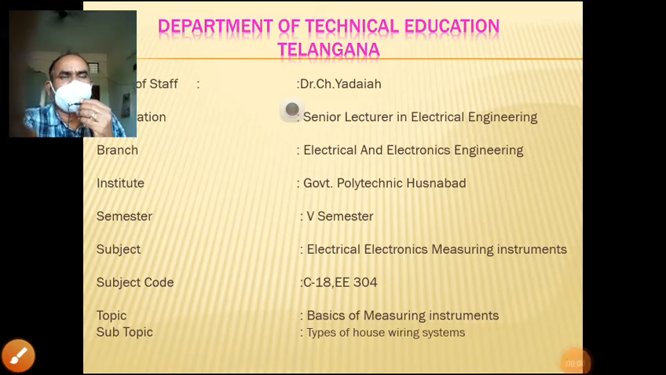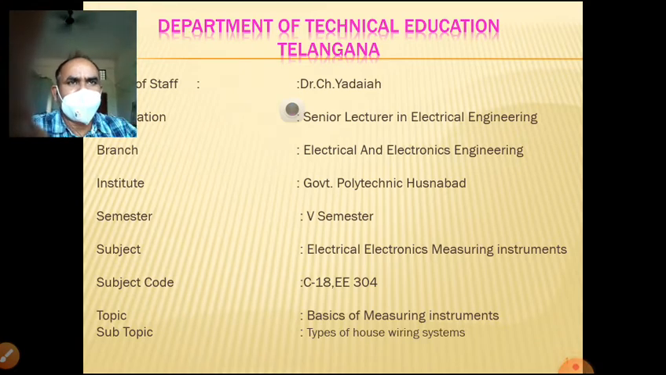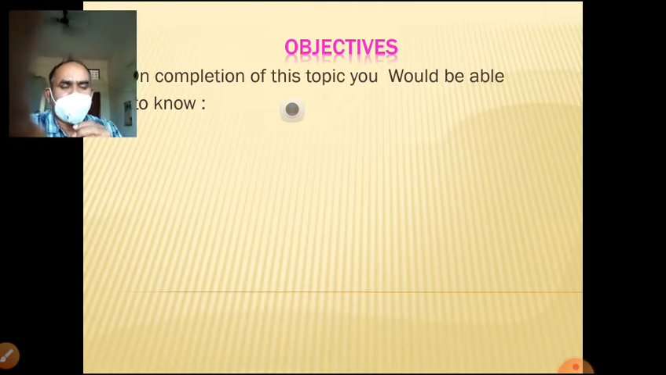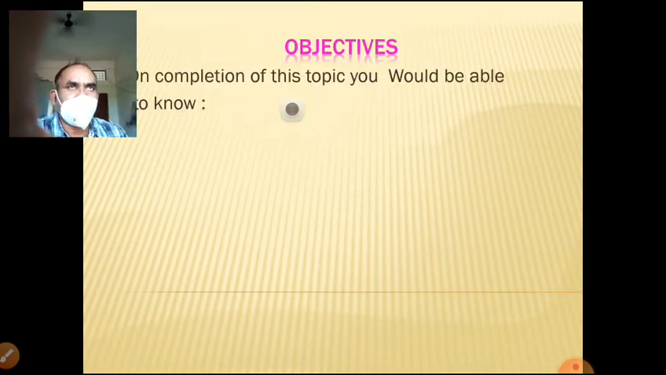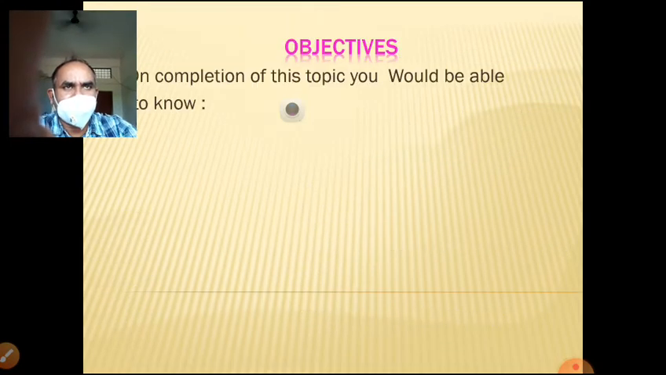Dear students, today we are going to learn our subject, electrical and electronics measurement, that is C18 EE304. In that one, the first chapter is the basics of measuring instruments.